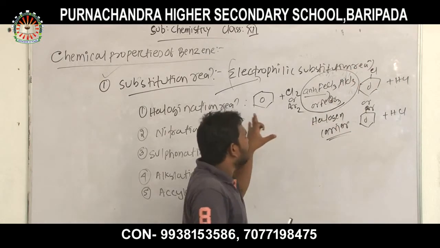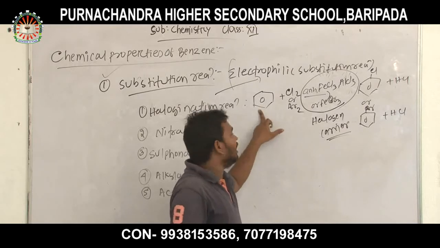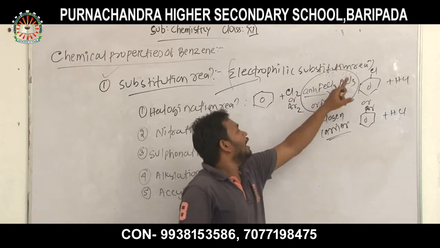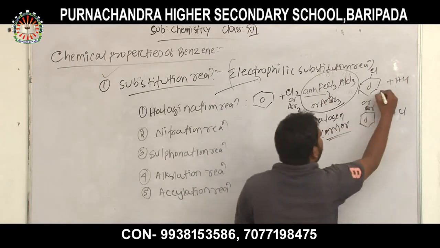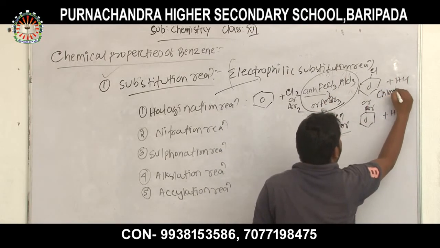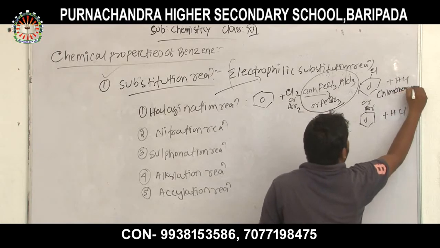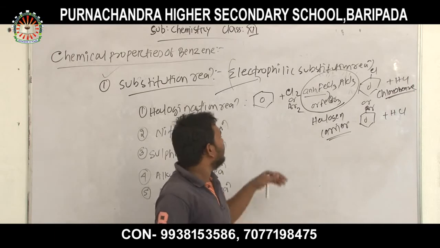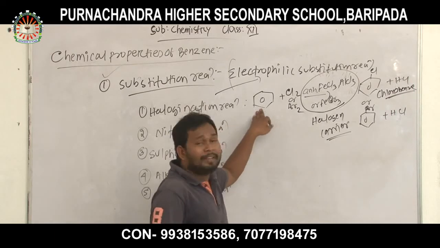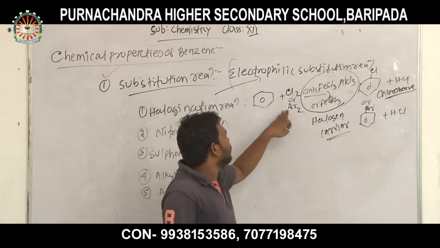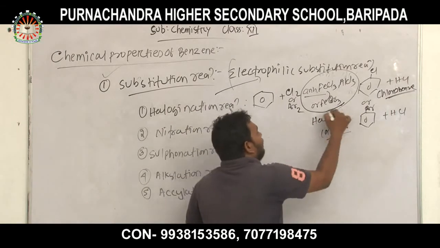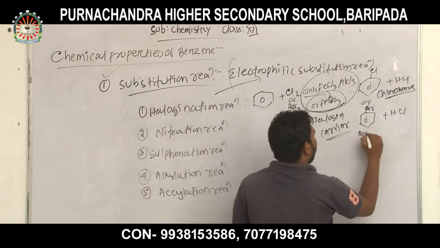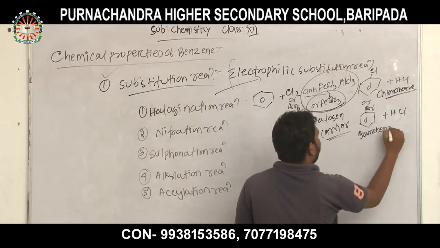When benzene reacts with chlorine in presence of anhydrous FeCl3 or AlCl3, chlorobenzene is formed. Similarly, when benzene reacts with bromine in presence of FeBr3, bromobenzene is formed.